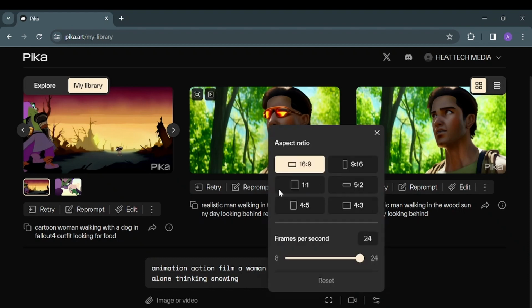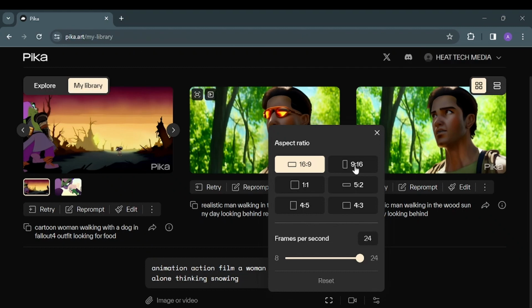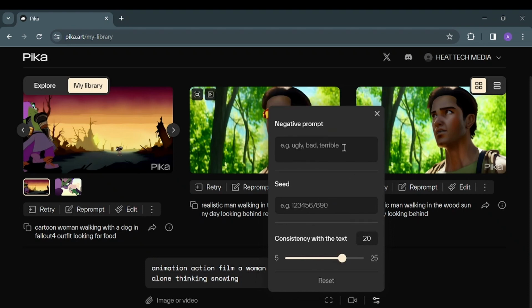We can see the options of the video. Here you can select the aspect ratio you prefer. This is the frame rate, of course 24. And here in the video options, you have things like zoom. You can control the camera here, and the strength of motion, whether you want it faster or slower. You can use a parameter in case you have a seed number of any photos you want to play with. There is also a negative prompt, in case you want to remove anything from the photo or video being created. But for now we leave it as it is.